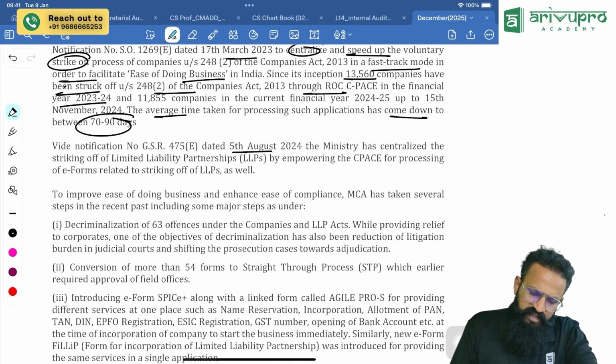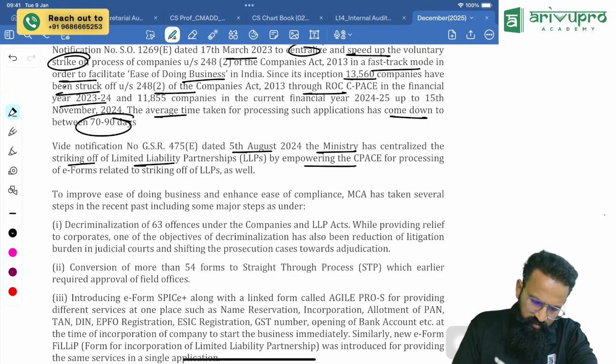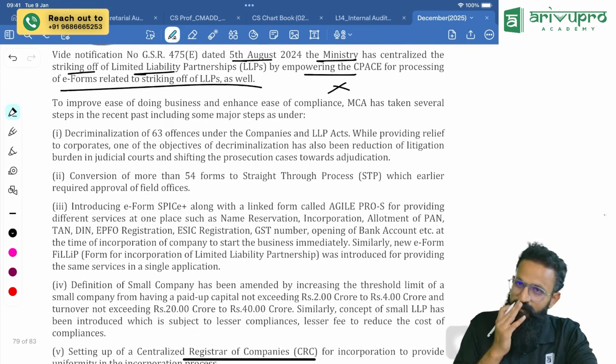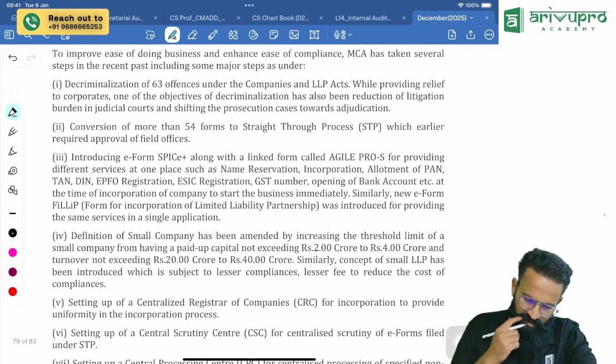Vide notification dated 5th August 2024, the ministry has centralized the striking off of LLPs by empowering CPACE for processing e-forms. So if you ask me, not required, because LLP, we don't have it also.